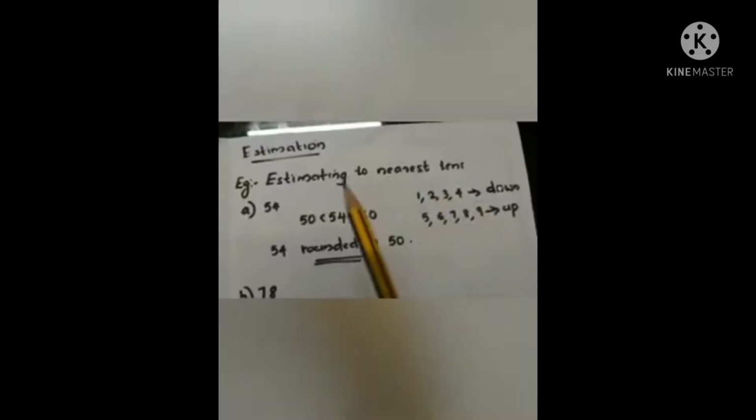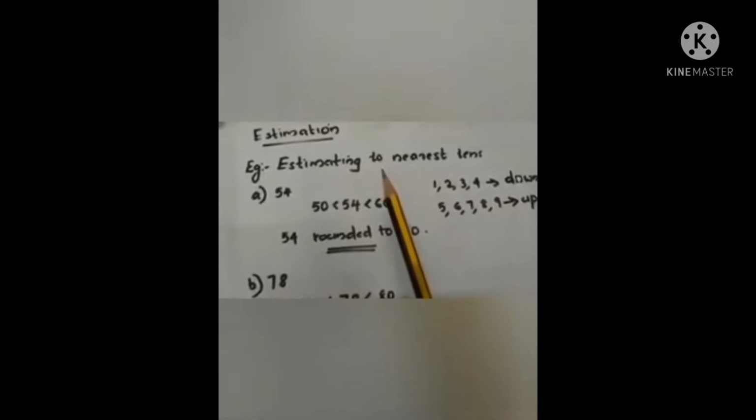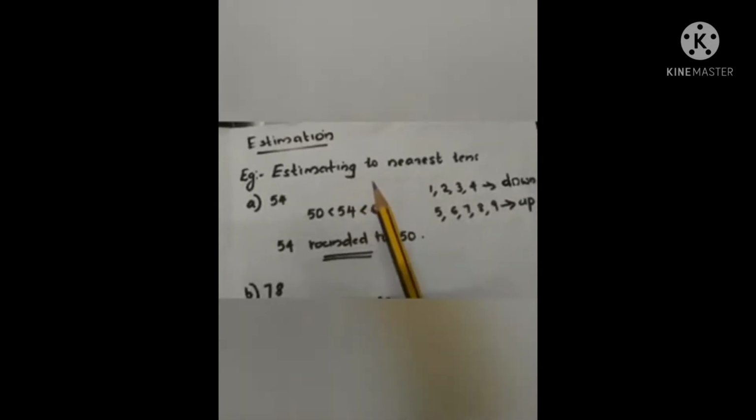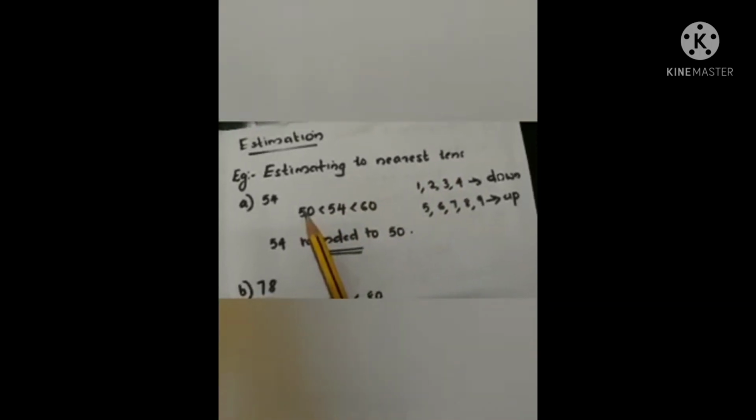Now the concept estimation is connected with a concept that you have already studied. Do you remember rounding of numbers? This estimation, we are finding by rounding off. So in this video, we are going to study how to estimate sum, difference and product. Now we will look at how to estimate by rounding off. First we can estimate to the nearest tens. First we will discuss with an example.